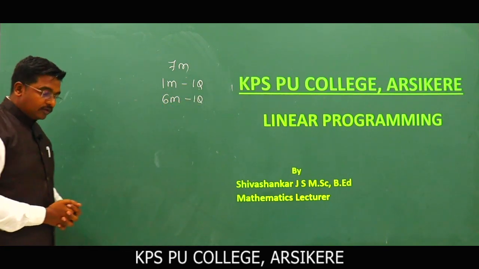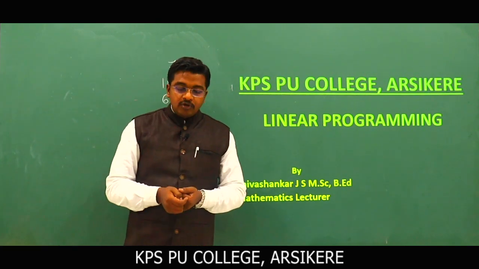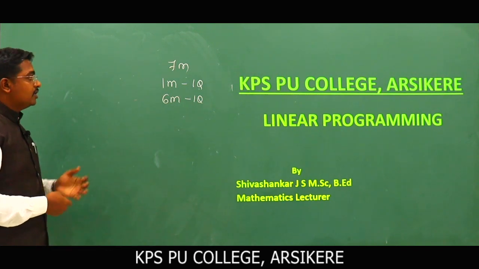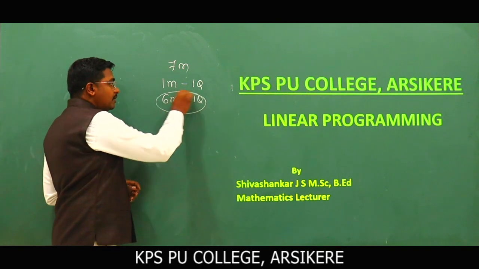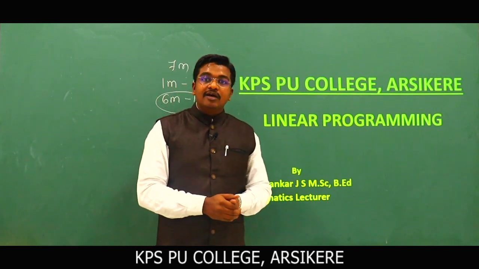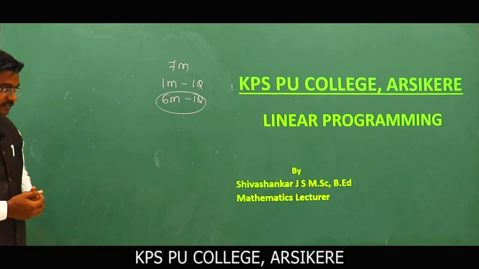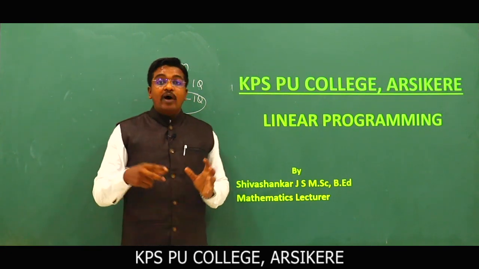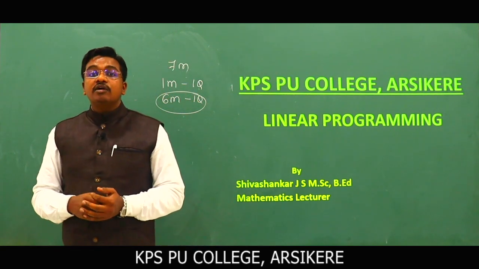In the 1-mark question, they will ask simple definitions like, what is a linear programming problem? What is an optimization problem? Define constraints, like that. The 6-mark question is very important. They will ask problems like, find the maximum or minimum value of the objective function subject to certain constraints. So remember, a linear programming problem is a widely used mathematical technique to determine the limited allocation of